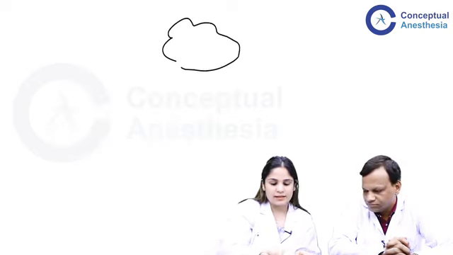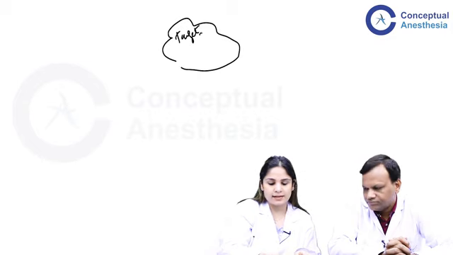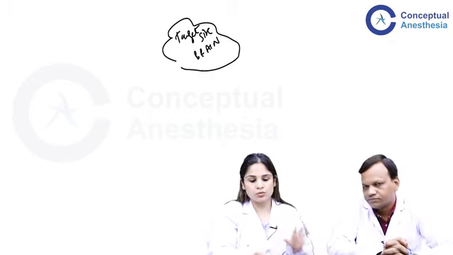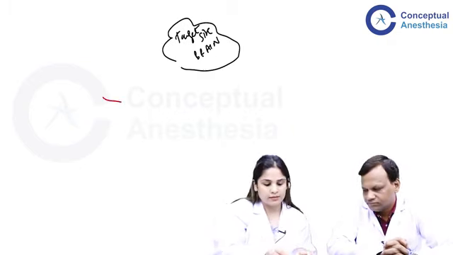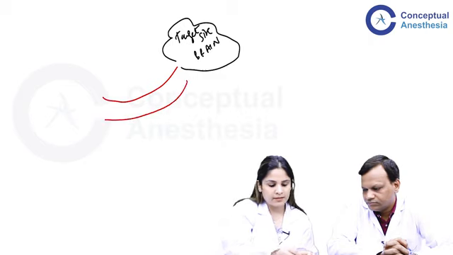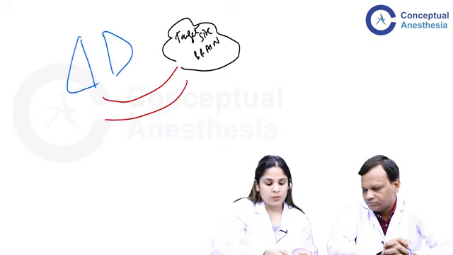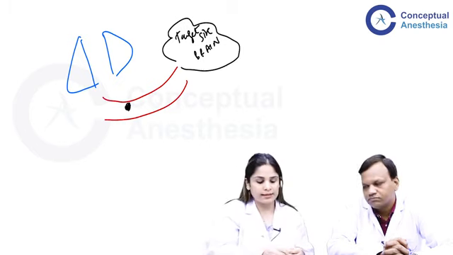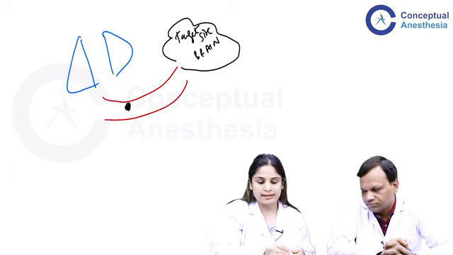Now, this is our target site for any anesthetic agent, correct? That is the brain. For the patient to get anesthetized, my drug needs to go from the blood into the brain. These are my lungs. When we are talking about blood solubility, what we basically mean is that when the volatile anesthetic agent enters the blood, it actually attaches to something over here. This is called plasma protein. Okay.